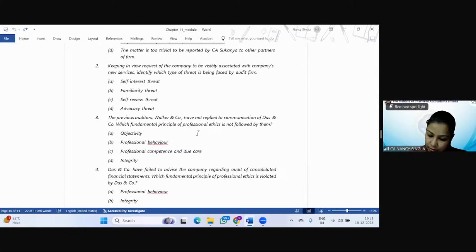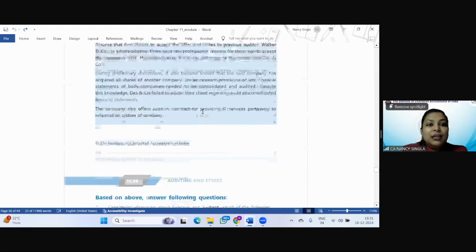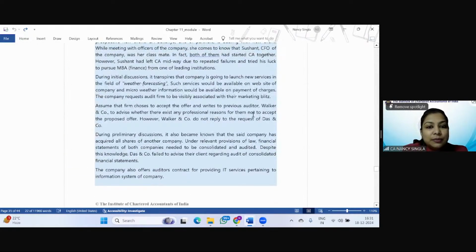Quickly. So it is not self-interest, it is not familiarity, it is not self-review, it is the advocacy threat. Why? Because see, what has been asked is that the company requests auditor to be visibly associated with their marketing bids, that is promoting the client organization, right? So it will be advocacy threat.